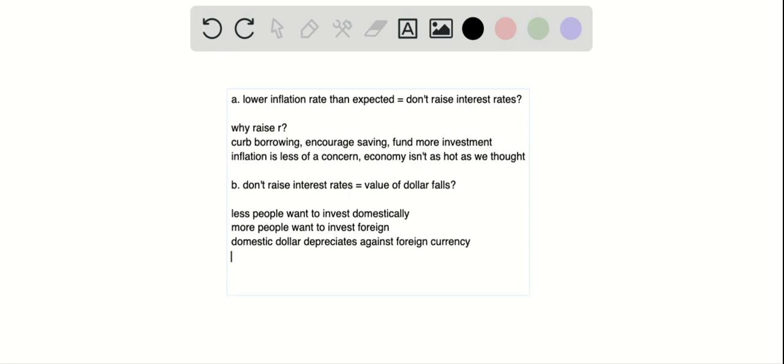And why is this? That's because there's more demand for foreign money using the domestic dollar. So our domestic dollar is going to be worth less because the demand for the foreign dollar is going to go up, and we're going to have to use more domestic dollars in order to get this foreign money, which is in higher demand, which will raise the price of it in Australian dollars.